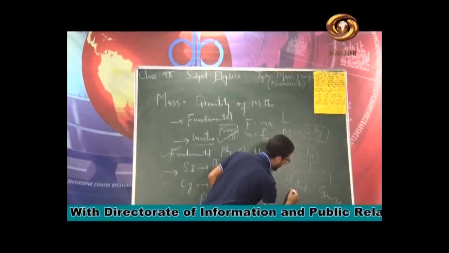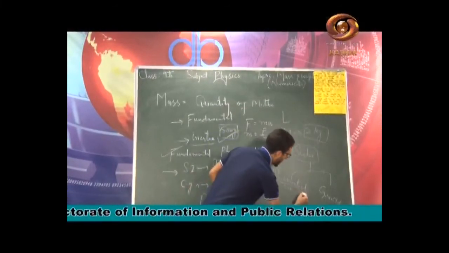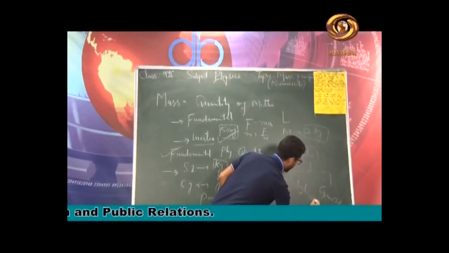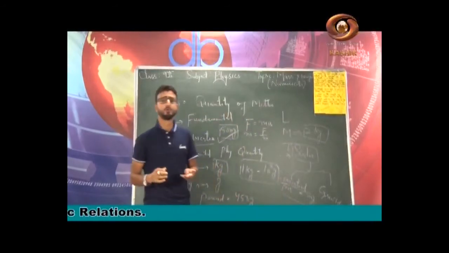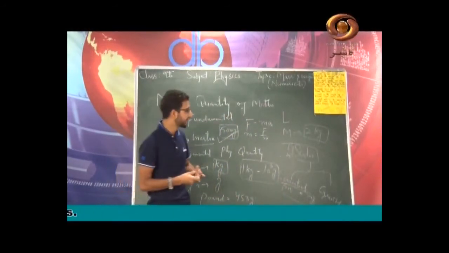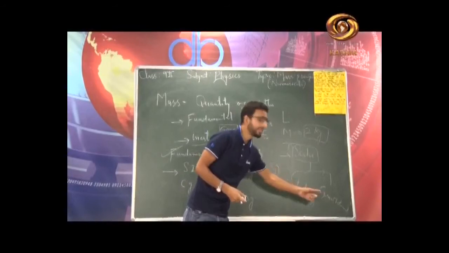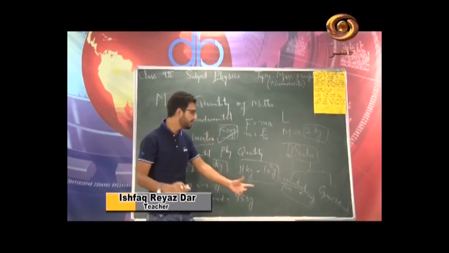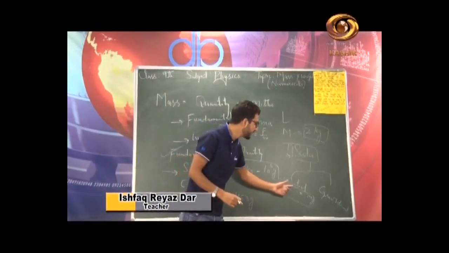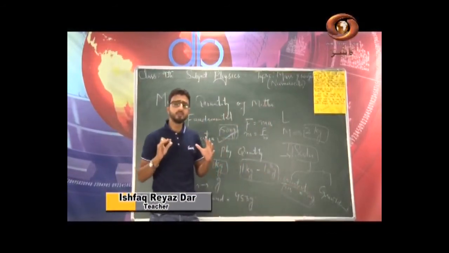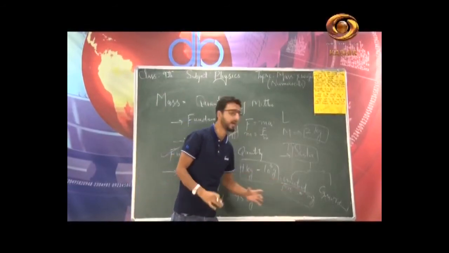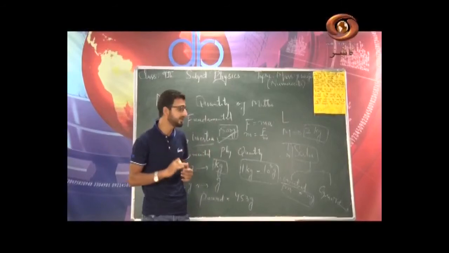Let me write mi to be the inertial mass, and for practical purposes the inertial mass is equal to the gravitational mass. So we define mass in 2 ways. Number 1 inertial mass, and number 2 the gravitational mass. And remember one thing, for all practical purposes we take inertial mass to be equivalent to gravitational mass, that is the ratio between mi and mg is always equal to unity.